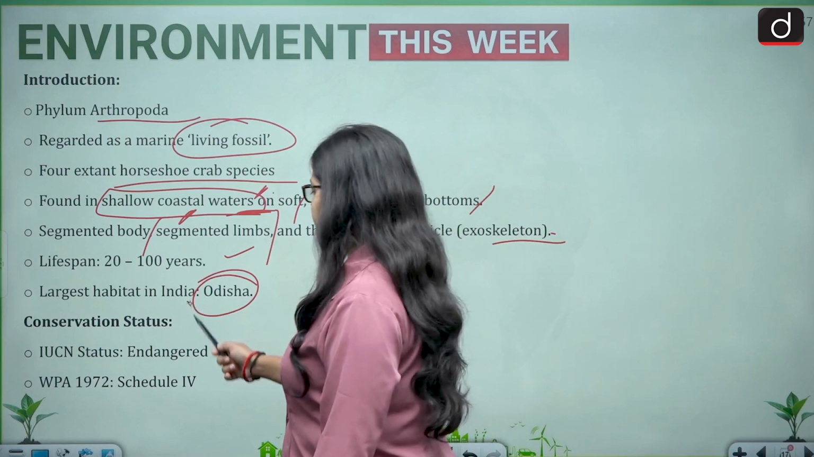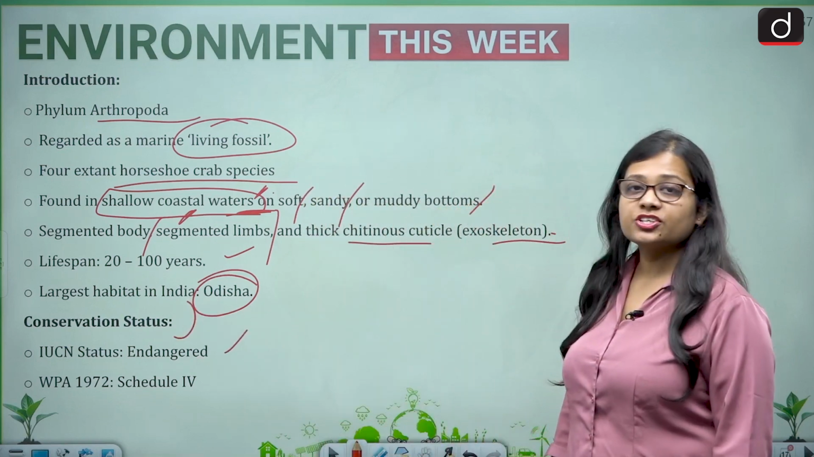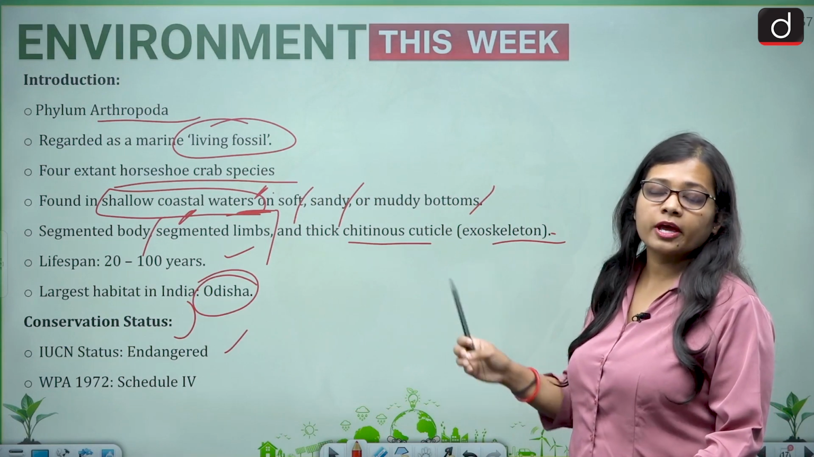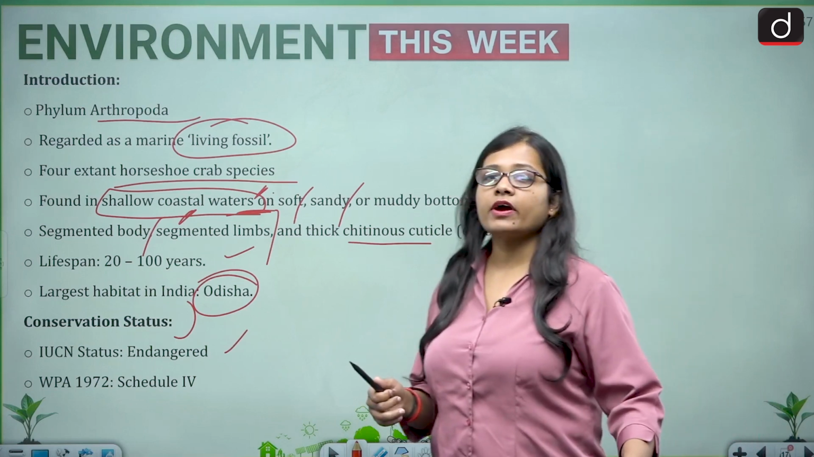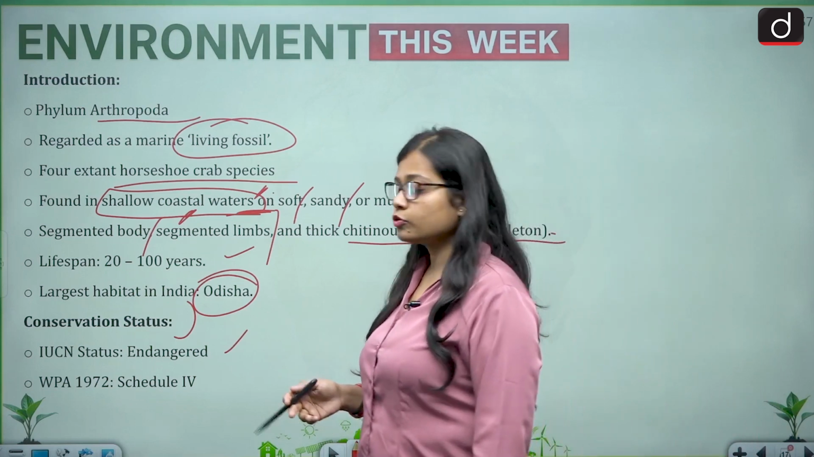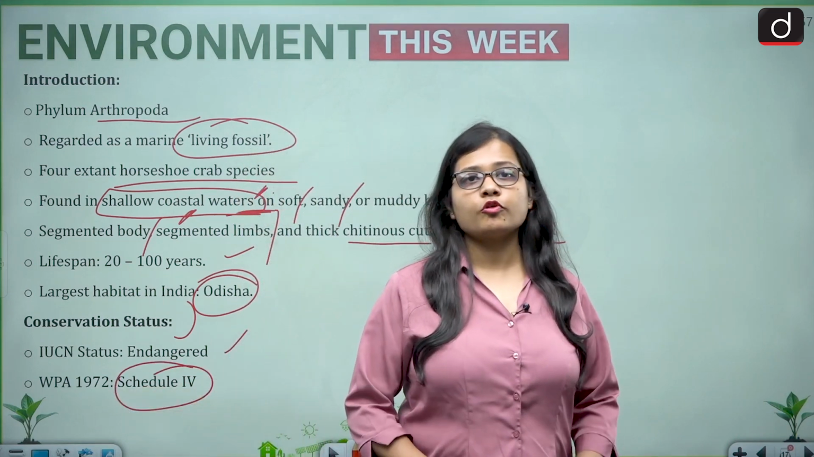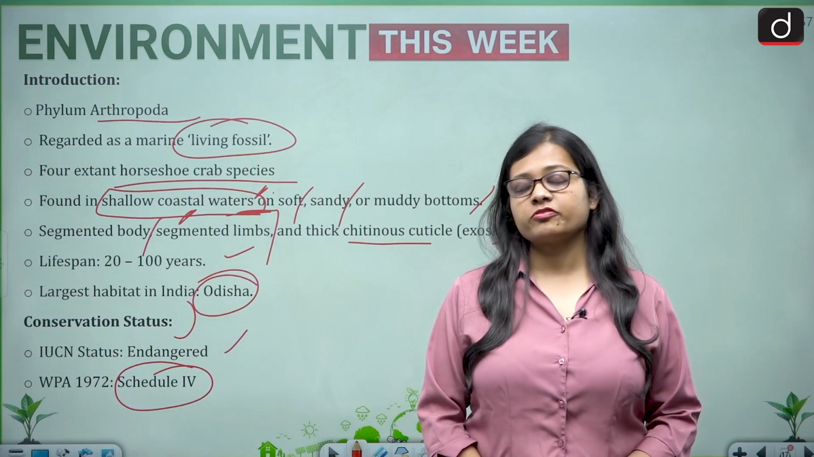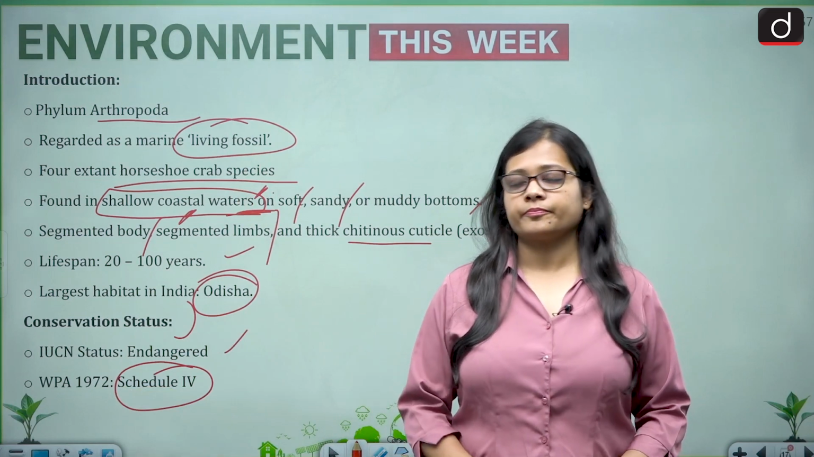Then about their conservation status, the IUCN status is endangered. The American horseshoe crab is vulnerable, and all others are endangered. Under the Wildlife Protection Act 1972, it comes under Schedule 4. It means that the highest level of protection is not given, but protection needs to be done.